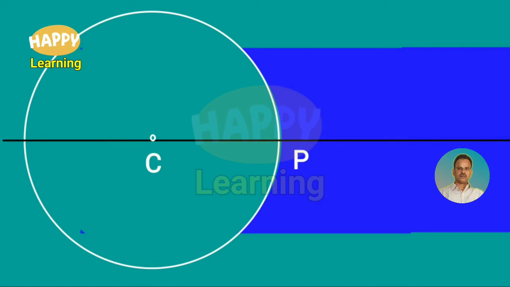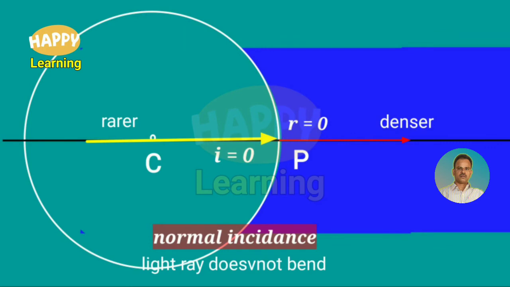Here, a light ray is entering from rarer medium to denser medium. It is traveling along the principal axis. Therefore, it is a case of normal incidence, so the light ray does not bend. Though the interface is curved, as in the case of a straight line interface, for normal incidence there is no deviation at all.